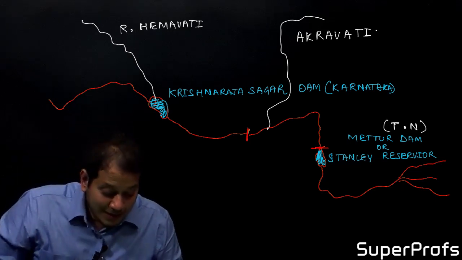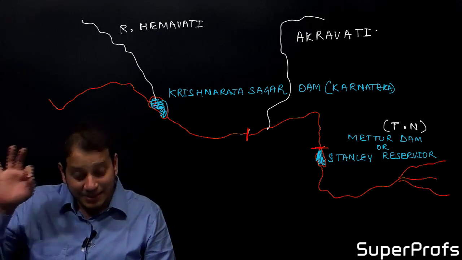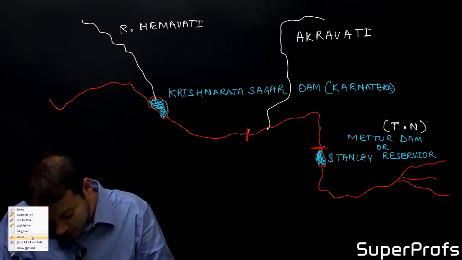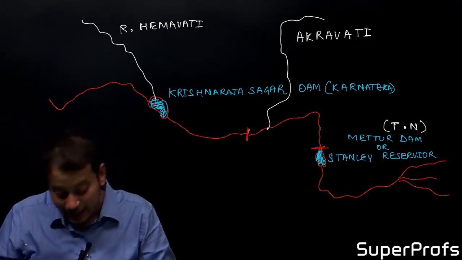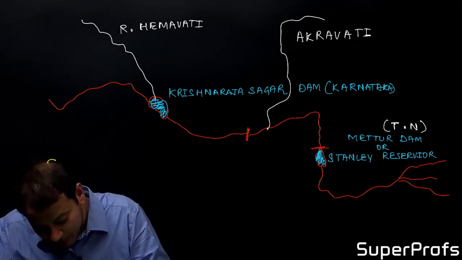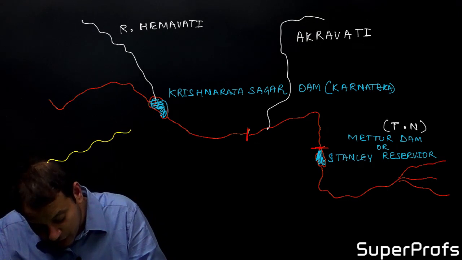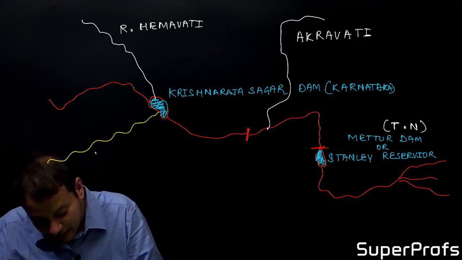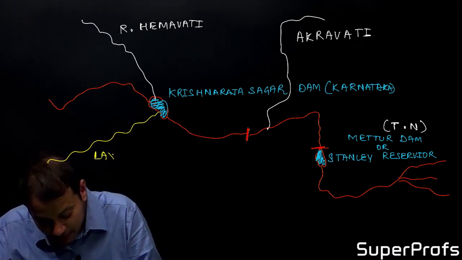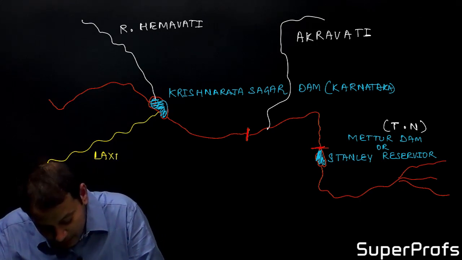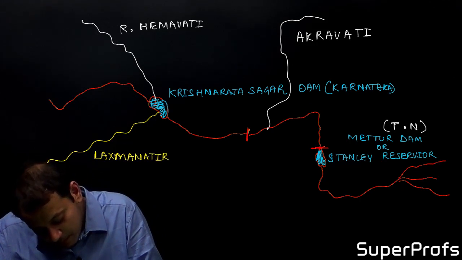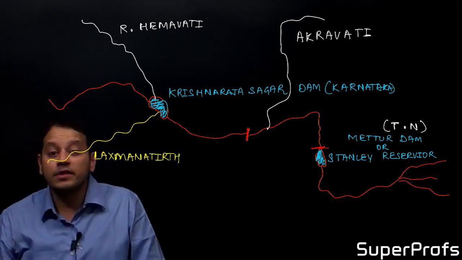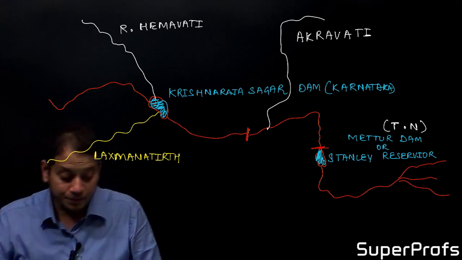The important right bank tributaries of river Kaveri are, one, another important river which joins again in the Krishna Raja Sagar Dam, that is river Lakshmana Tirtha.